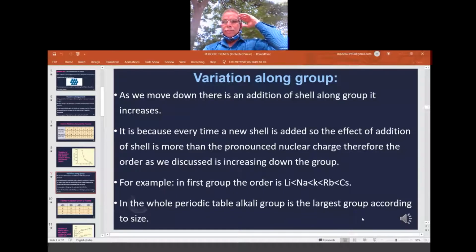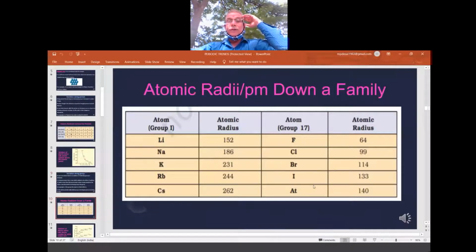So lithium is smaller than sodium, potassium, rubidium, cesium. Write potassium with a capital, please, even if sometimes caps lock interferes. Okay, right. See the data for the group also.